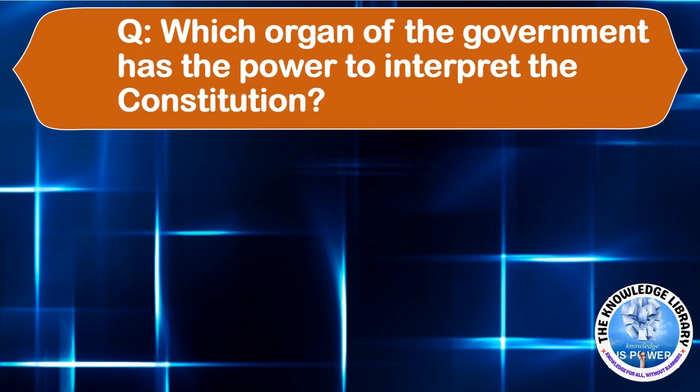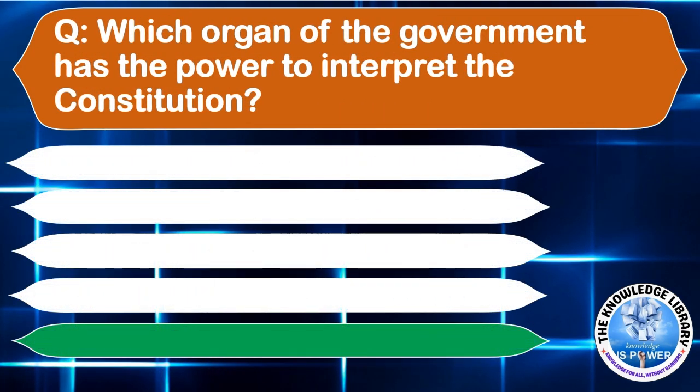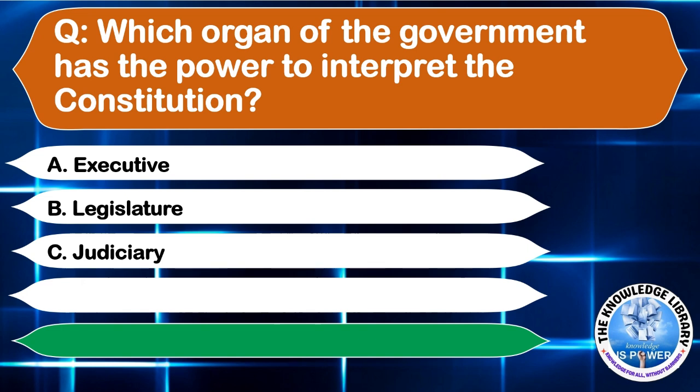Which organ of the government has the power to interpret the constitution? Option A, executive. Option B, legislature. Option C, judiciary. Or option D, all of the above. The correct answer is option C, judiciary. Moving to the next question.